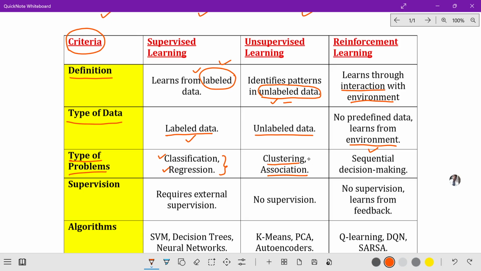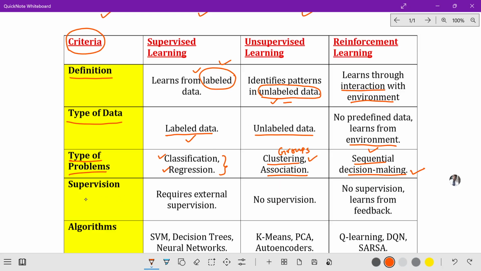Clustering means we are going to have some clusters, where the data is divided into groups. Remember, clusters are nothing but groups. When it comes to reinforcement learning, the type of problem is sequential decision making.